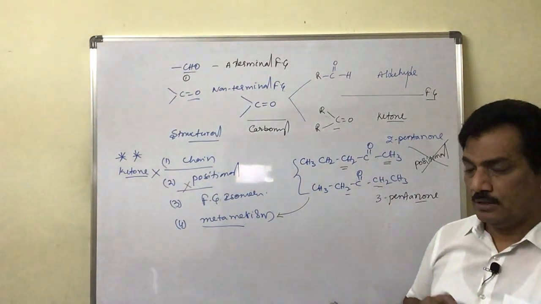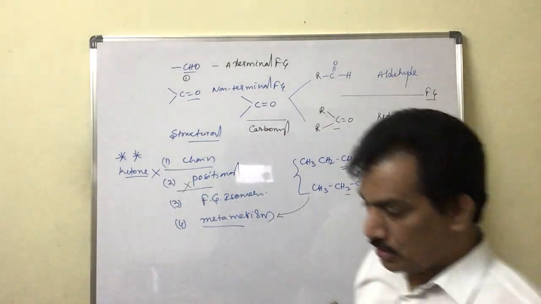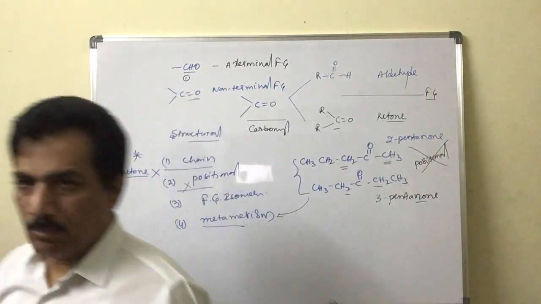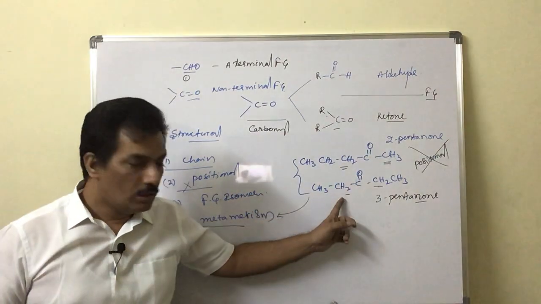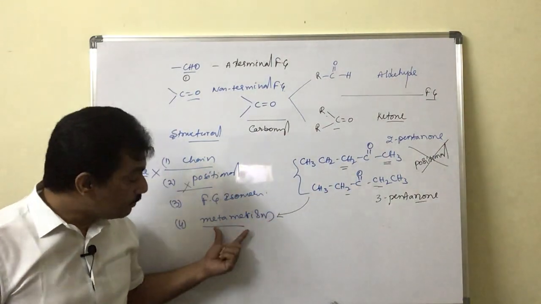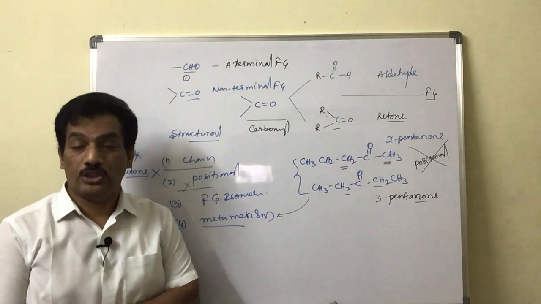Are you clear with this one? Just remember, when divalent functional groups are present in the compound and different alkyl groups are possible, we have to consider metamerism first, but not positional.